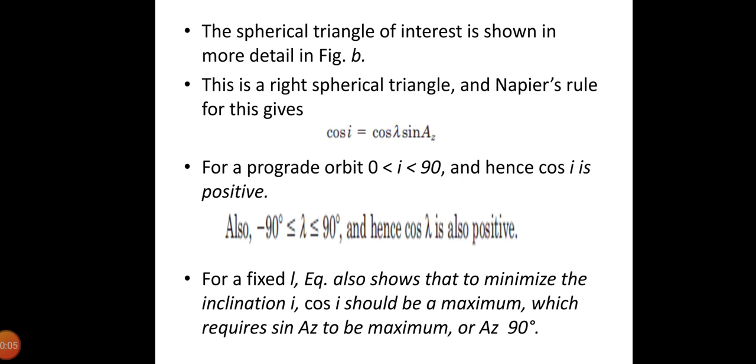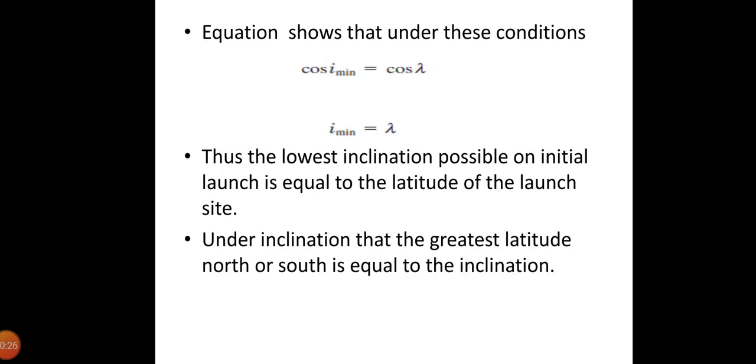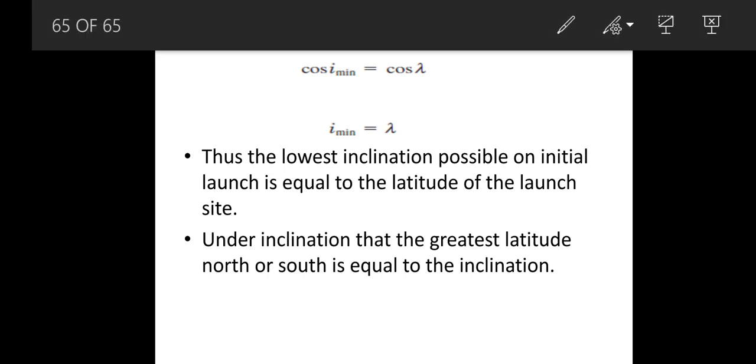This result confirms the converse statement, that is, for an orbit of given inclination, the greatest latitude north or south is equal to the inclination. The smallest initial inclination which can be achieved for easterly launches is approximately 28 degrees. Thank you.